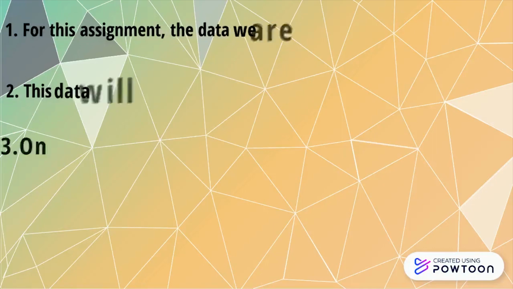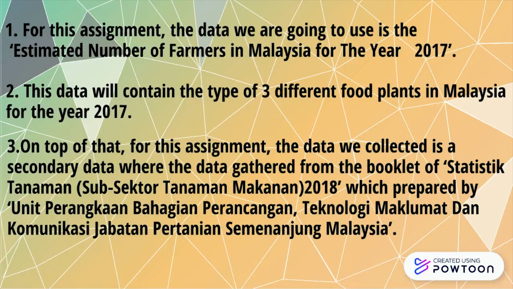For our assignment, the data we are going to use is the estimated number of farmers in Malaysia for the year 2017. The data contains 3 different food plants in Malaysia. The data we collect is secondary data, gathered from the booklet of Statistik Tanaman, Subsektor Makanan 2018, prepared by Unit Perangkaan, Bahagian Perancangan Teknologi Maklumat dan Komputer, Jabatan Perangkaan Semenanjung Malaysia.